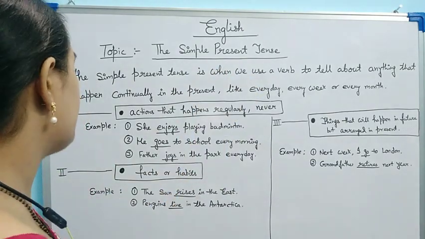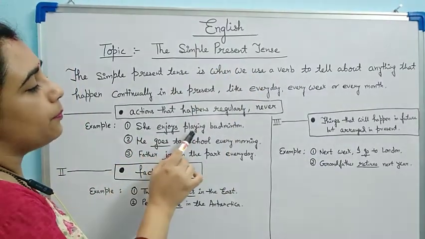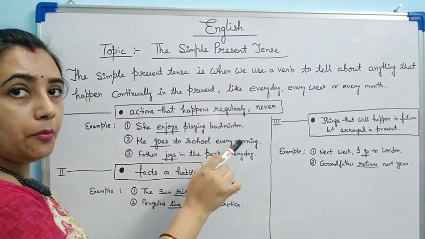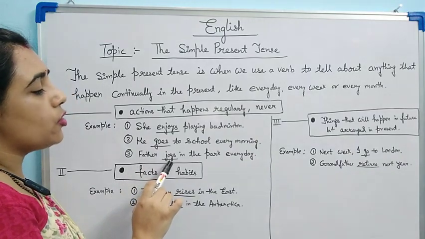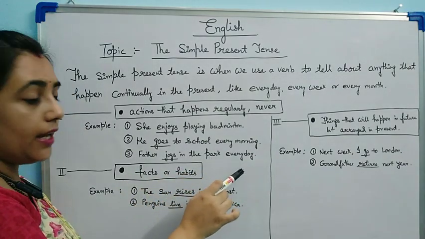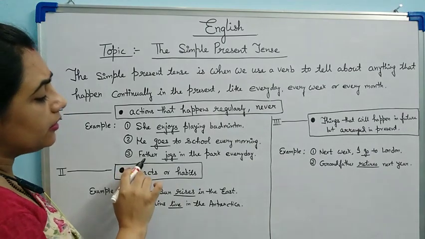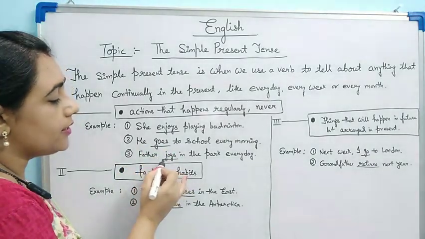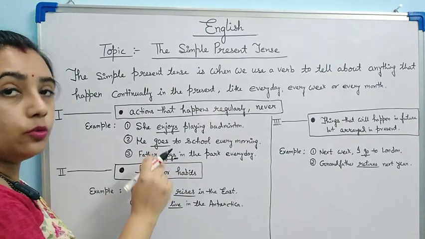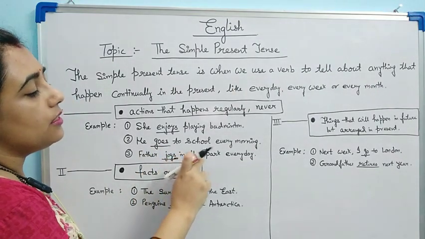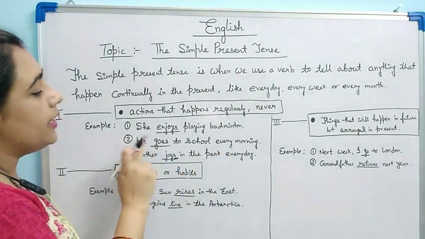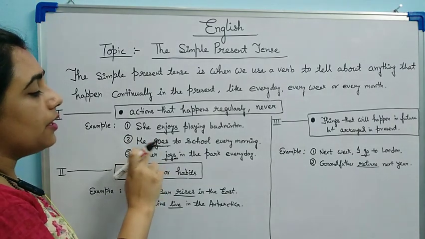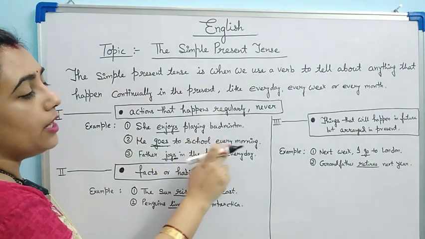Now let's see some examples. She enjoys playing badminton. He goes to school every morning. Father jogs in the park every day. See what father is doing? Jogging. Jog is the base verb and s is added to the base verb, in the park every day. He goes. Go is the main verb and es is added to the main verb, to the school every morning.